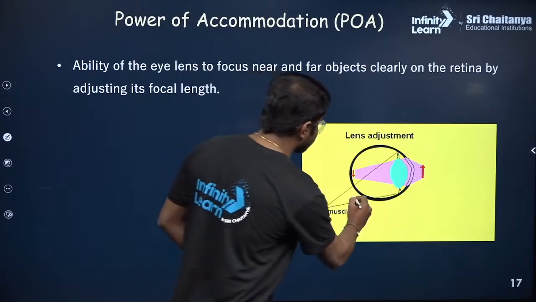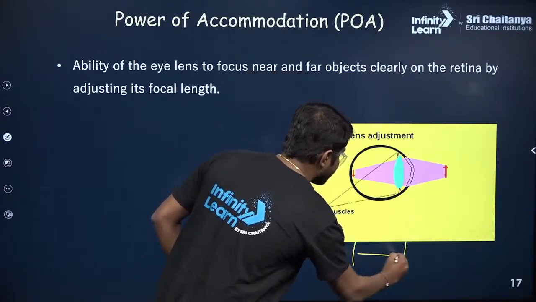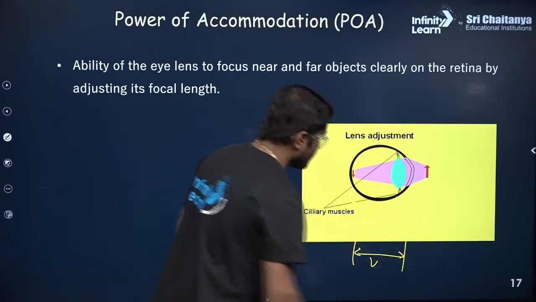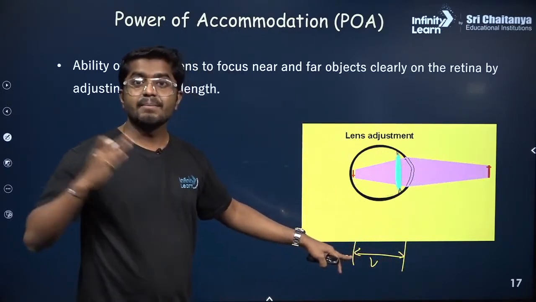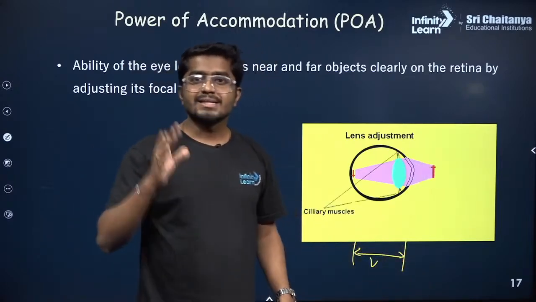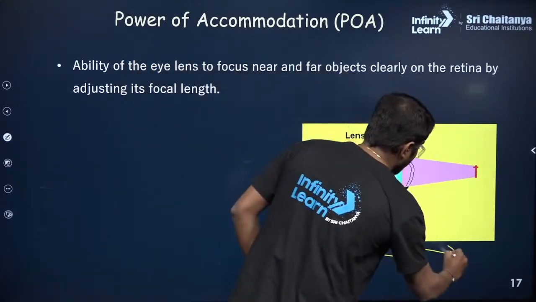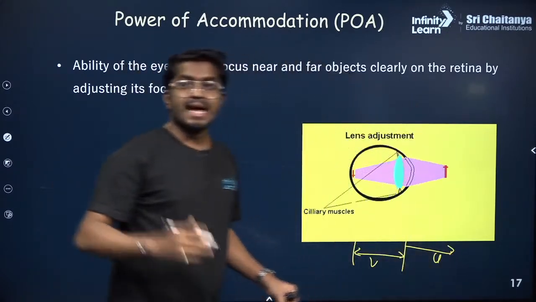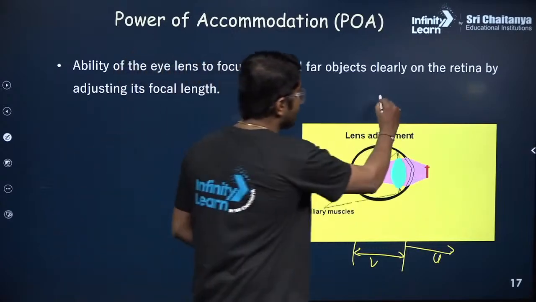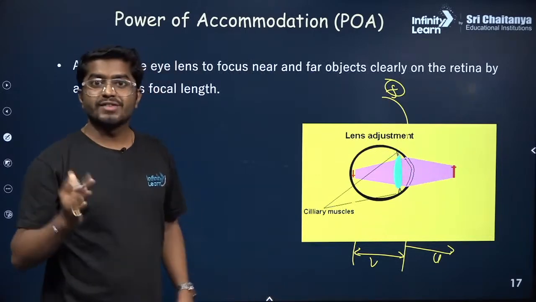And do you know what this is? Sorry, this is not visible. This distance is nothing but our V. So this V, which is the image distance, does not change. Why does it not change? Because the shape of the eye is fixed. What is changing? This U is changing. And because of that, what else is changing? The focal length. Focal length of the eye is changing.